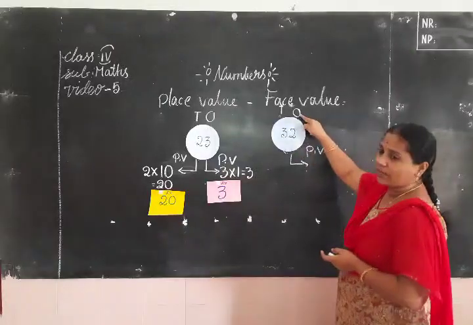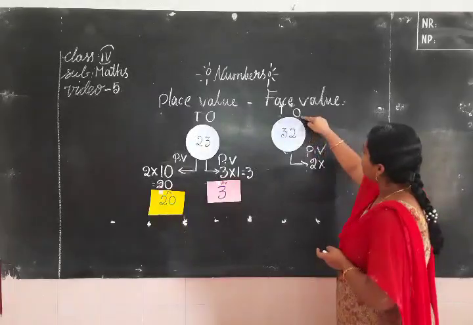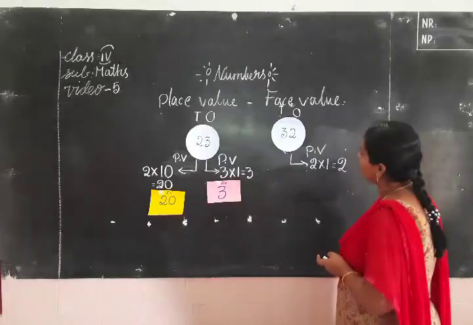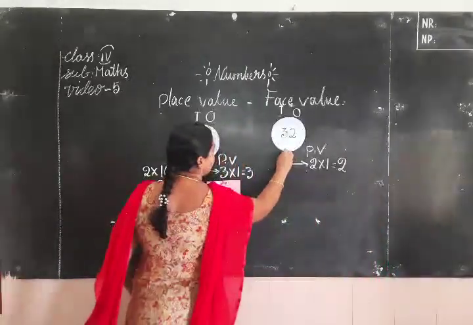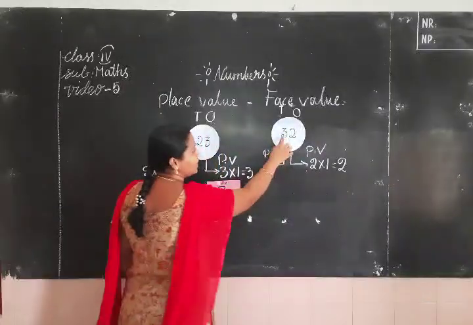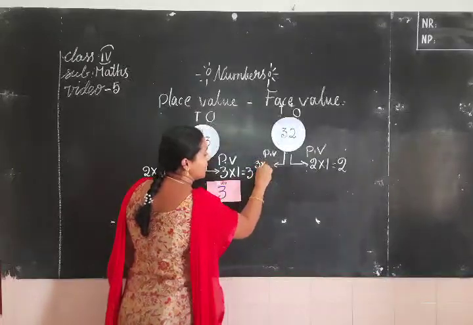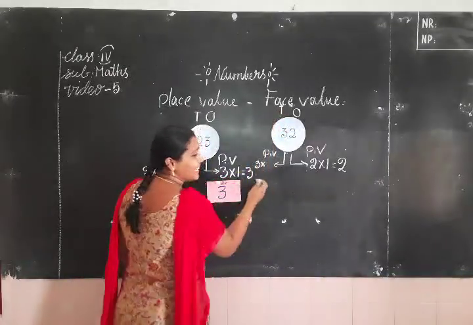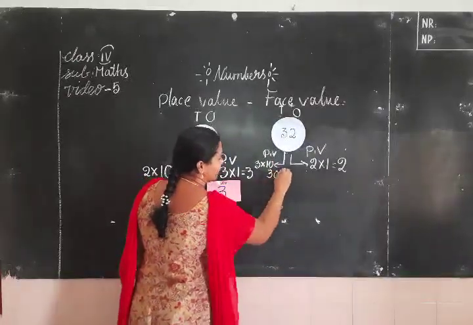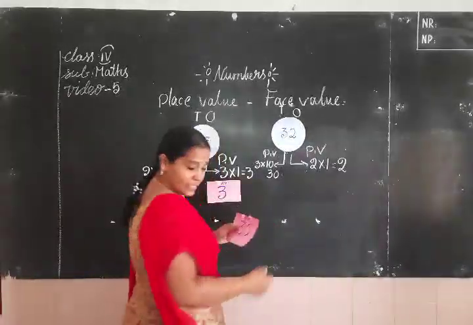2 is located in the ones place. First we write the digit itself and multiply by the value of the place. 2 ones are how much? 2. Now coming to here. What is the place value of the digit 3? Here 3 is located in the tens place. Write the digit and multiply by the value of the place. Tens means 10. 3 tens are how much? Yes, 30.